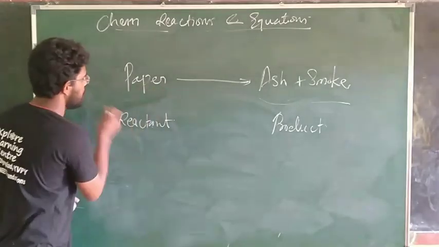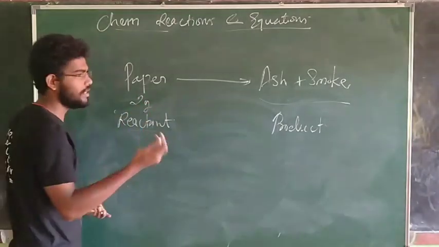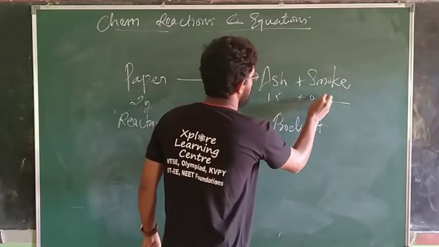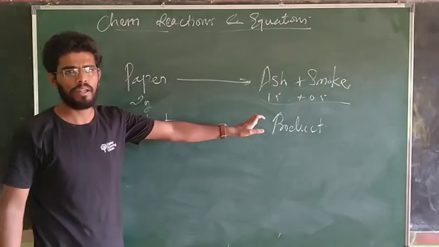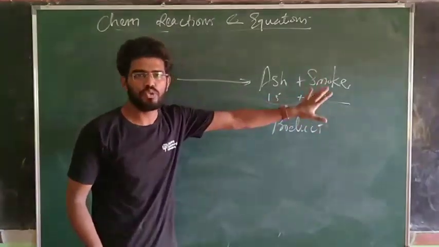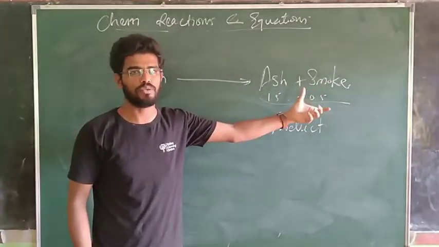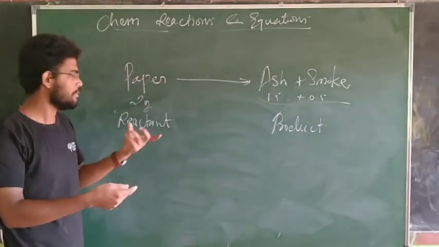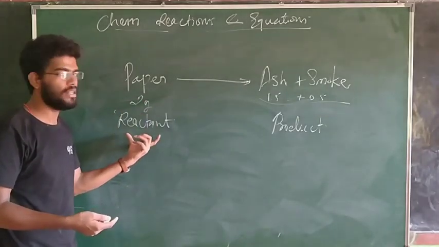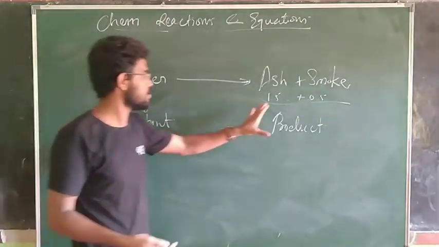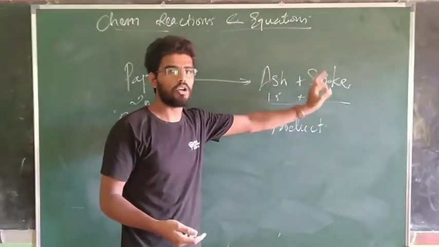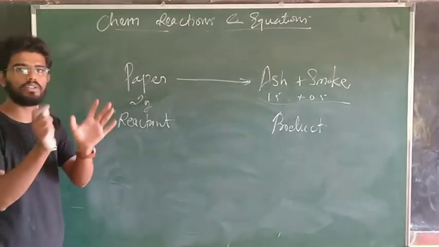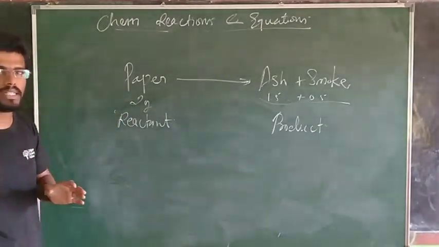be equal to the mass of the original paper. Say for example, यहाँ mass paper का कुछ 2 ग्राम था, suppose upon burning that mass will be converted into 1.5 or 0.5 or something. On the product side, we must have 2 gram of substance after burning also. That means whenever any chemical reaction takes place, the mass of elements on the reactant side must be equal to the mass of elements on the product side. Always. This might have reminded you of one law that you studied in 9th standard.